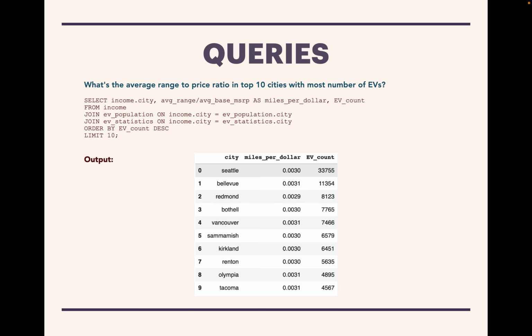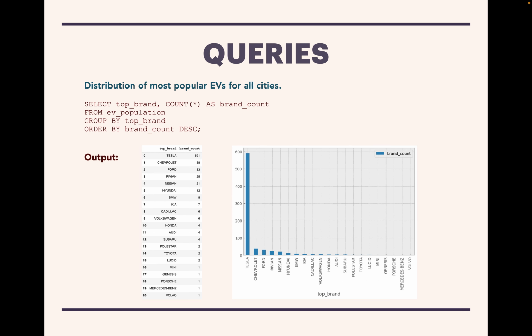For the fourth query, I explored the average range to price ratio in the top 10 cities with most number of electric vehicles. And for my fifth query, I basically explored the distribution of most popular electric vehicle for all cities. Basically, the number of cities where each EV brand is the most popular electric vehicle. As can be seen, Tesla is clearly overwhelmingly the most popular electric vehicle for a lot of cities, which is followed by Chevrolet and Ford.